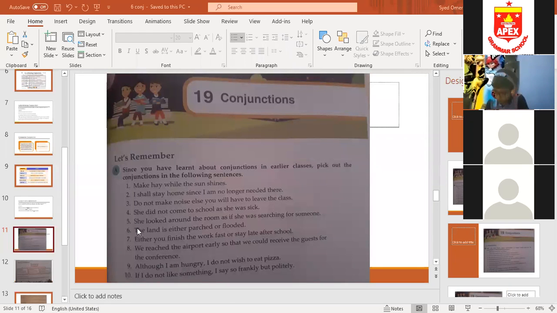She looked around the room as if she was searching for someone. As if. Both are correct. Correct. As if. She was searching for someone. Good. Good, Rohan. Who will do the next one, Heather Abbas? Sixth and seventh.